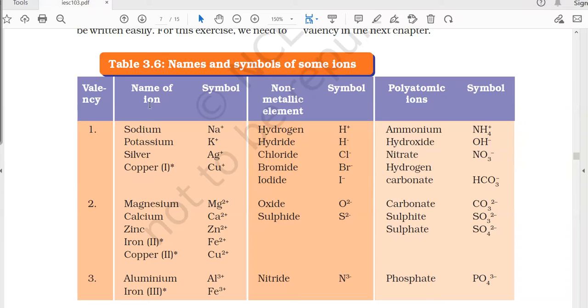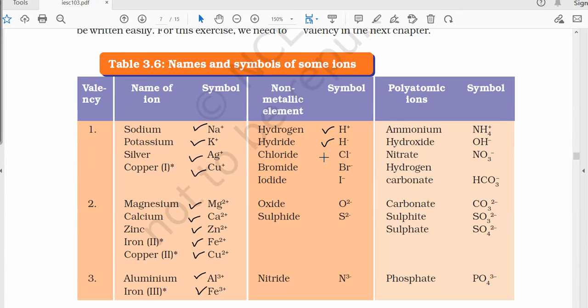Okay, so in this table, you can see that different charges are given for some of the elements, such as sodium. It is always having a +1 charge. Potassium, +1 charge. Silver, +1 charge. Copper, +1 charge. Magnesium, 2+ charge. Calcium, 2+ charge. Zinc, 2+ charge. Iron, 2+ charge, Fe 2+. Cu, 2+ charge. Aluminium, 3+. Iron, 3+. For non-metal ions, hydrogen, +1.